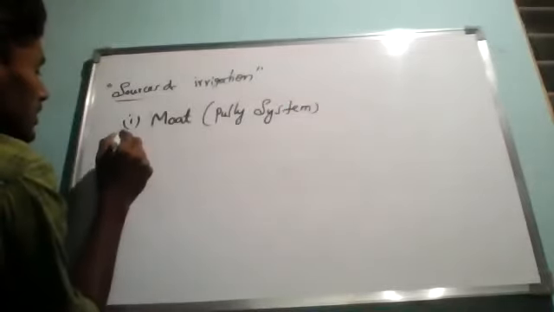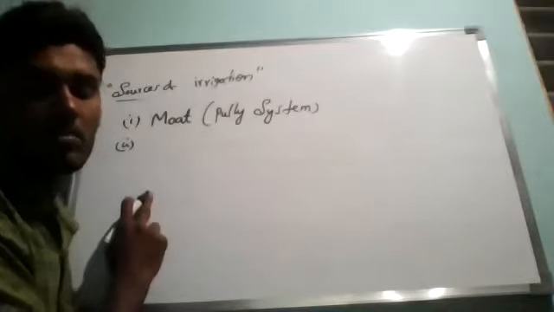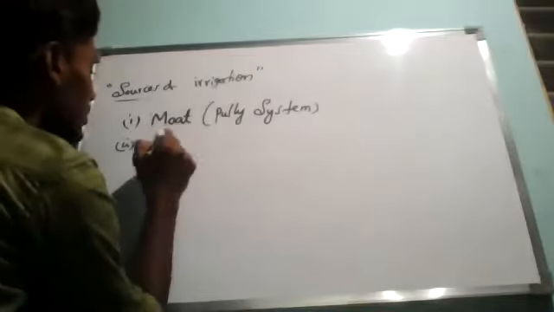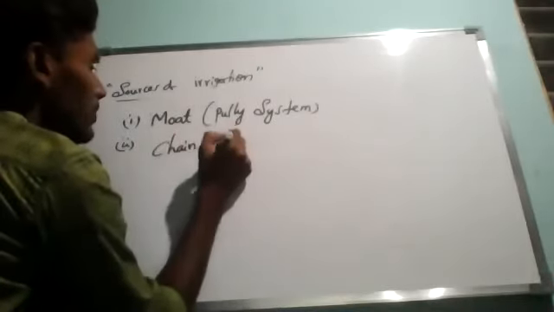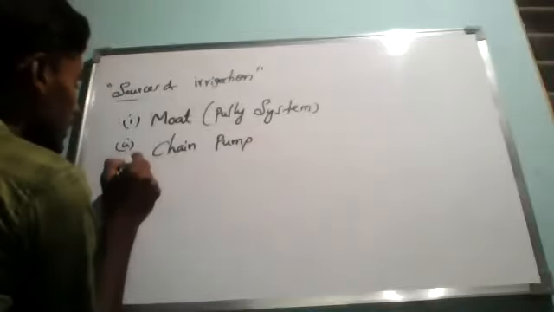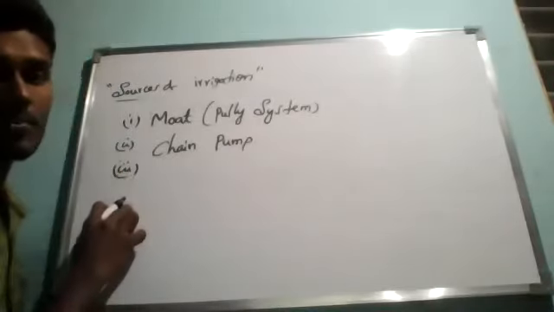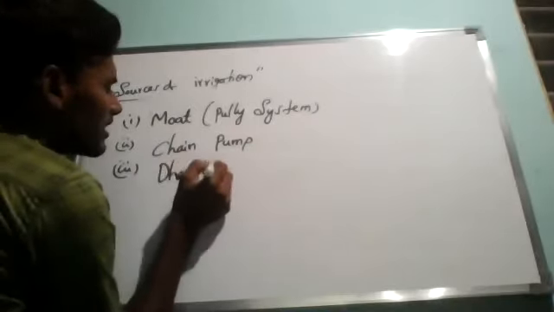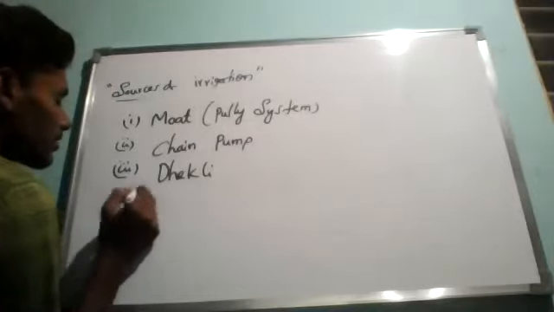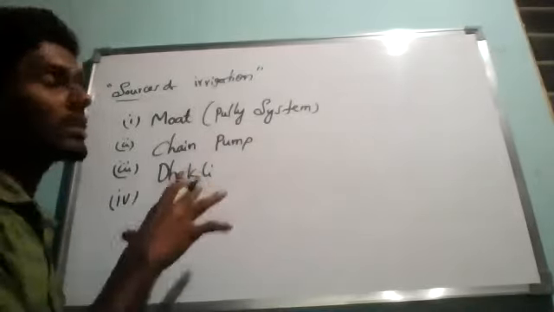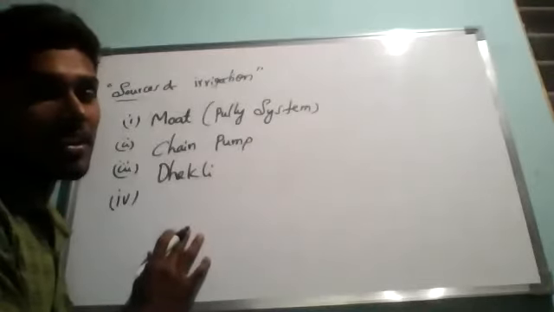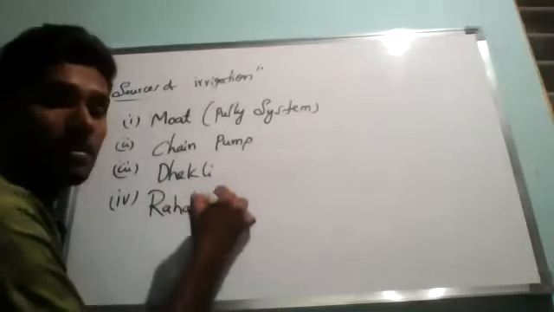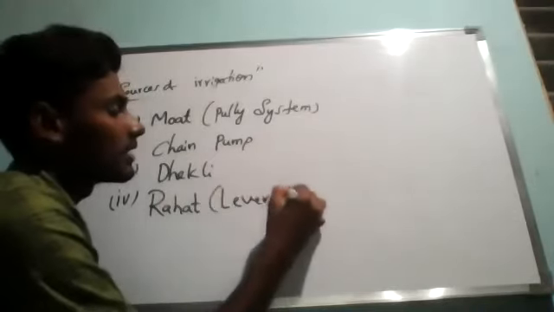Next, one after one, we'll study very clearly, even including diagrams. Like chain pump, what do we used to call? Chain pump. I will explain everything clearly with the diagram. Like Dekli, what we used to call? Dekli. These are the traditional methods. And the last one from olden days, if I explain with the diagram, you can understand it clearly: Rahat. What is Rahat? Rahat means lever system.